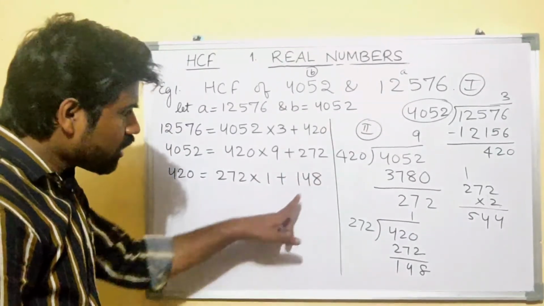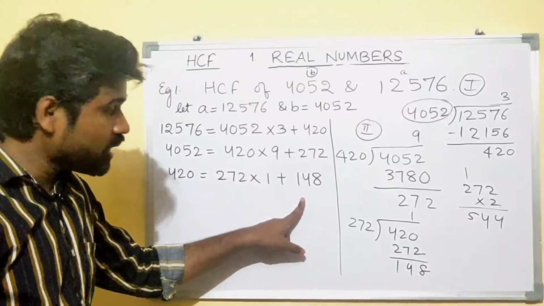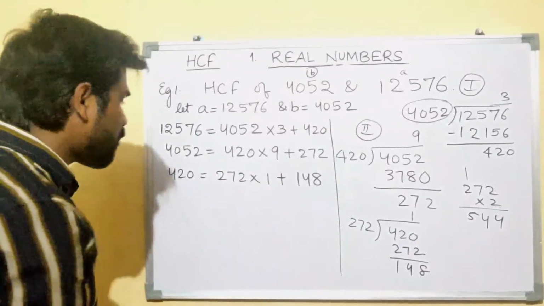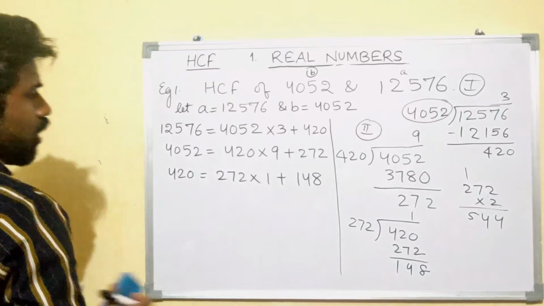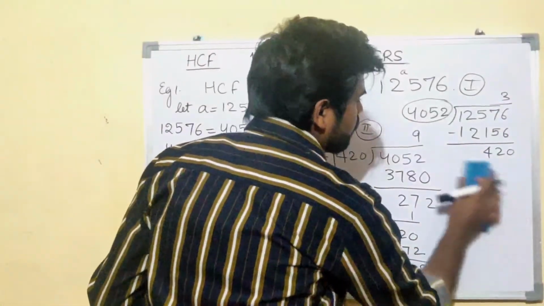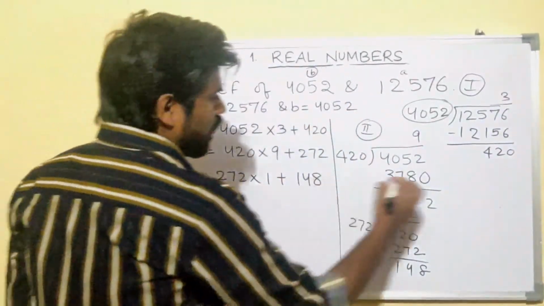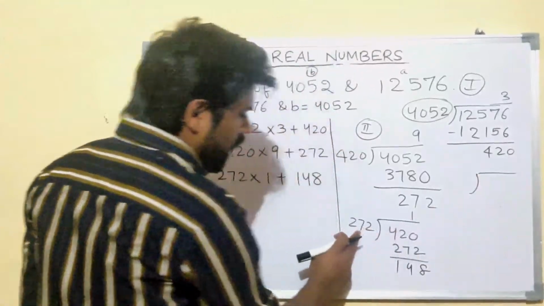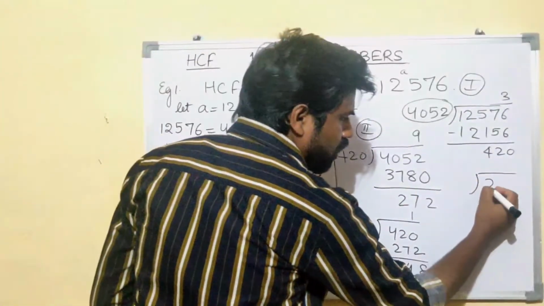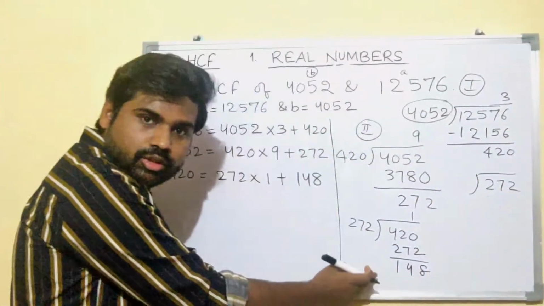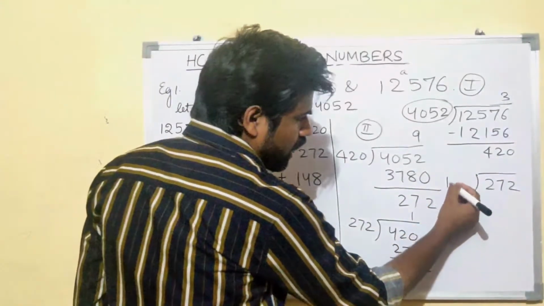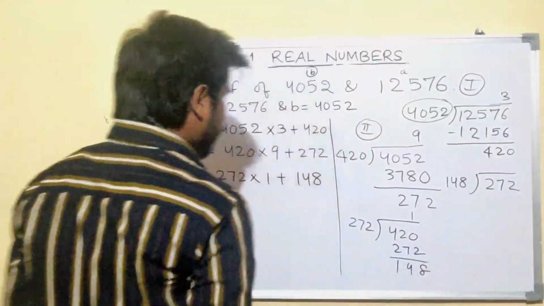Now, again the remainder is not 0. That means this is not your last step. You'll have to repeat it. Repeat and repeat until the remainder is 0. So, now here your divisor is 272. That will be your dividend. And your remainder is 148. It will be your divisor.